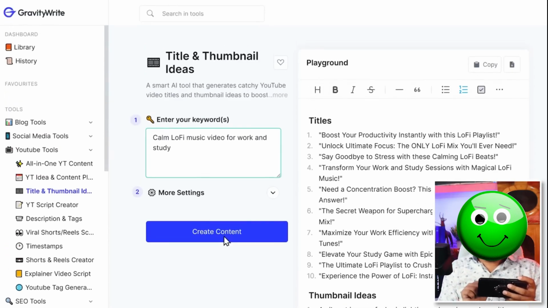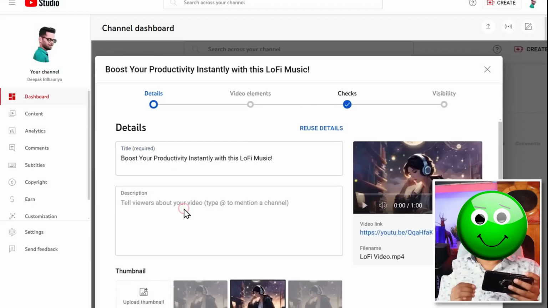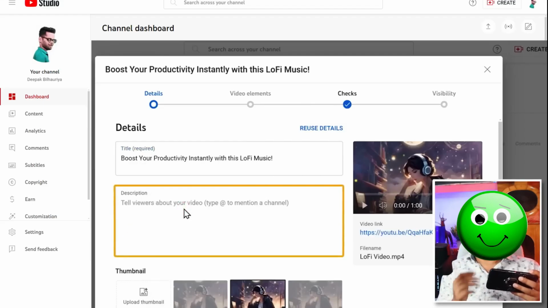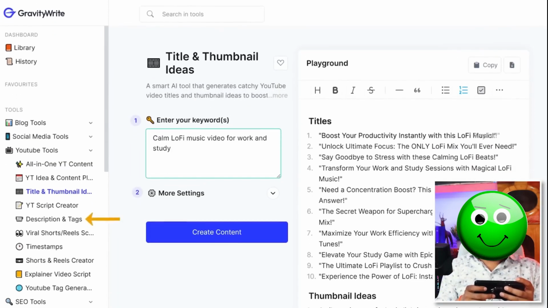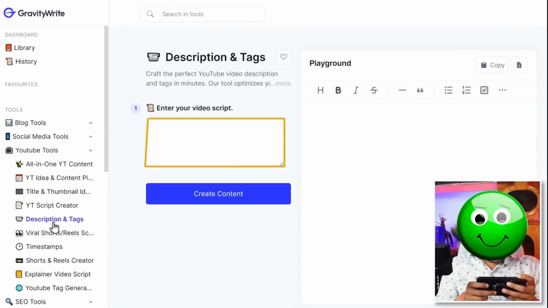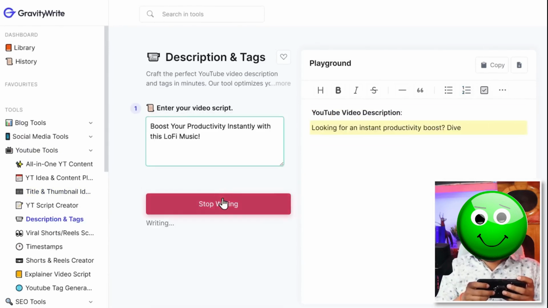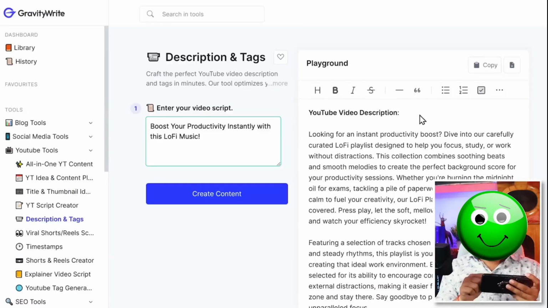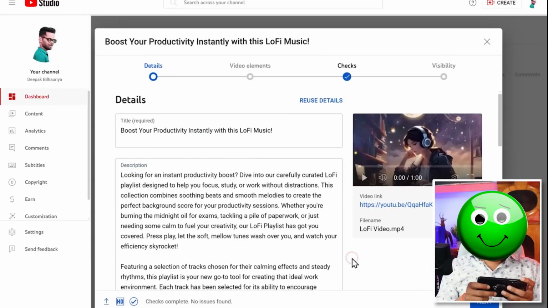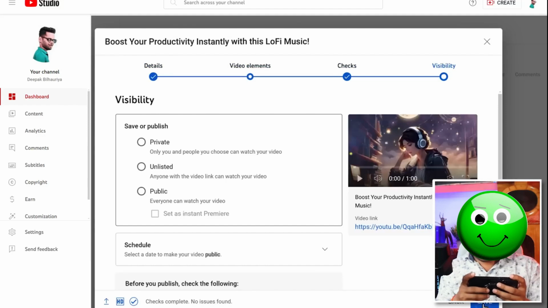Now you will get an option of title and thumbnail. You have to click on this also. Now some kind of interface will appear in front of you. Here you will get an option of enter user keyword. Here you have to write Lofi music video for work study. After writing this, you have to click on this create button. Now it will give you 10 unique title ideas in a few seconds. And when you scroll down a little, you can see here, yes, this has also given you ideas for thumbnails. Whatever title you like, you have to copy it from here and bring it here and paste it.